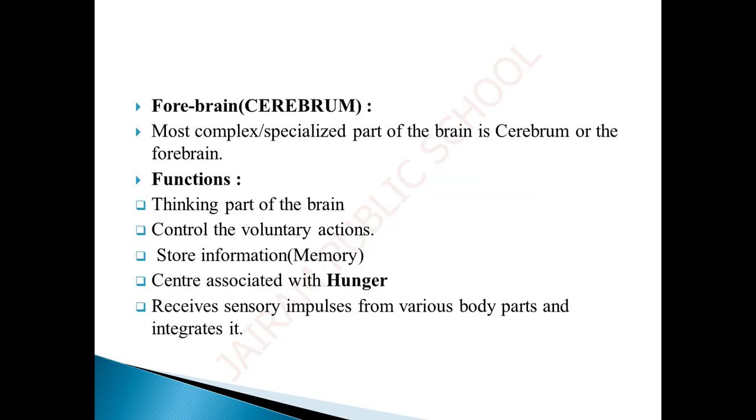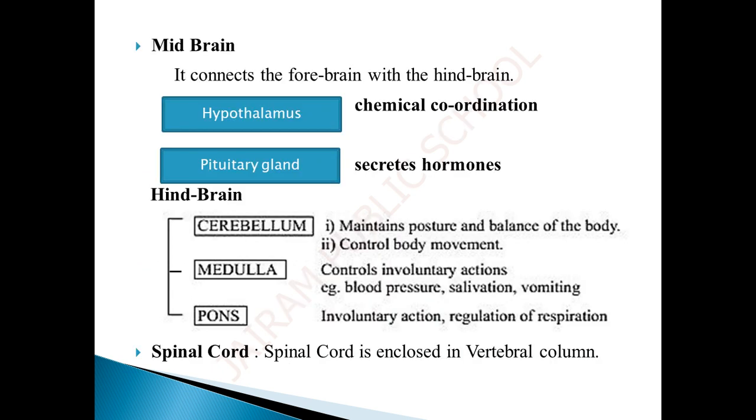What is the function of this brain? Forebrain helps in the thinking part of the brain. It controls voluntary actions, stores information, is the center associated with hunger, and receives sensory impulses from various body parts and integrates them. Midbrain consists of hypothalamus and pituitary gland. Hypothalamus regulates the chemical coordination. Pituitary gland is the master gland of the endocrine glands.